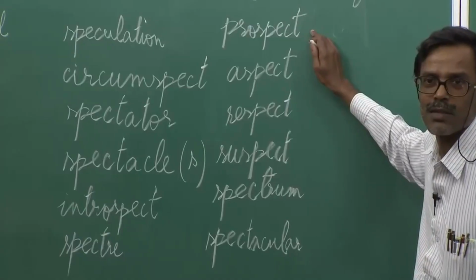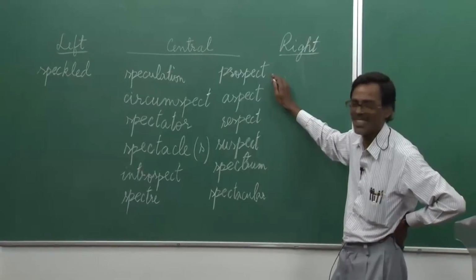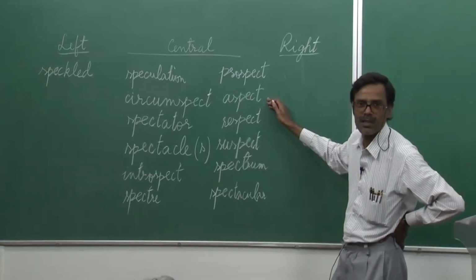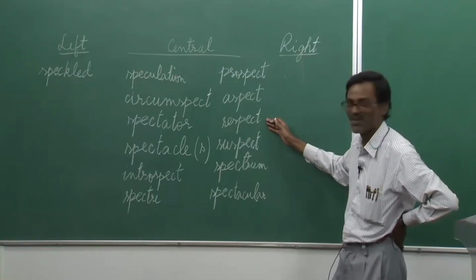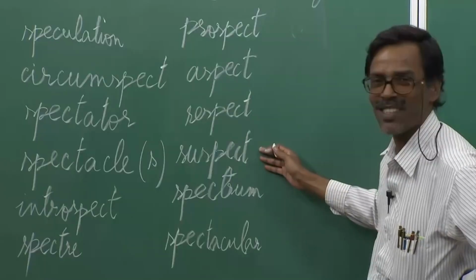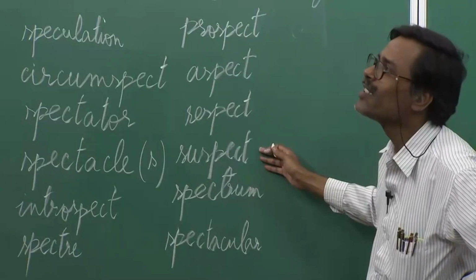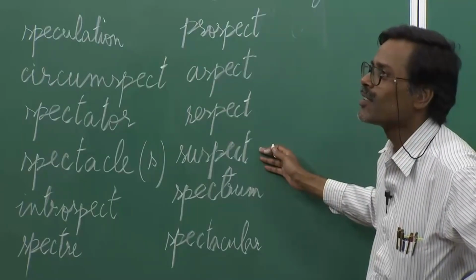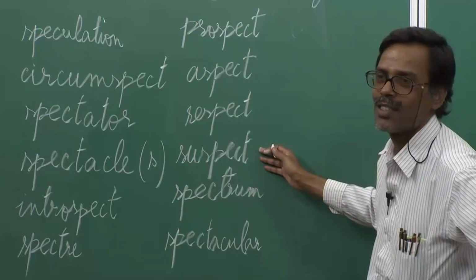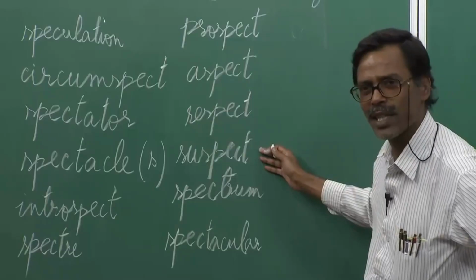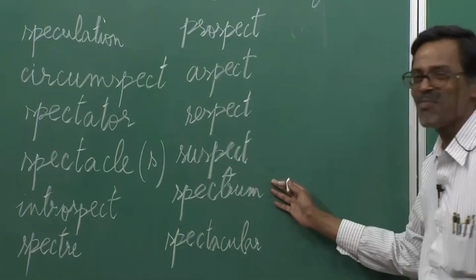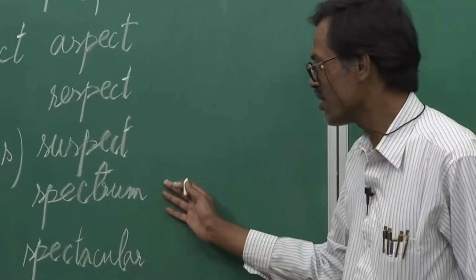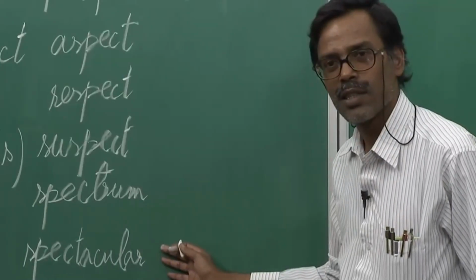Prospect, verb and noun both. Aspect, noun. Respect, noun and verb. Suspect, verb and noun both. He was the suspect. He was suspected for the crime, and he was the suspect. Can it be adjective also? Yes. Spectrum is noun. Spectacular, adjective.